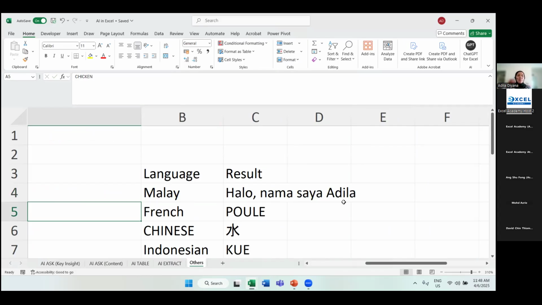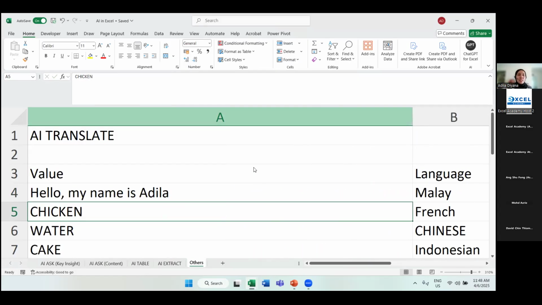Going back to my example earlier, let's say in an invoice you have all those descriptions. You can just straight away put it inside. So it applies to sentences as well.